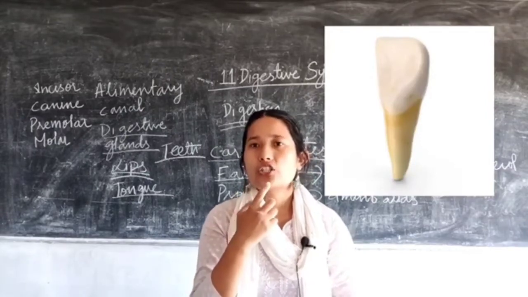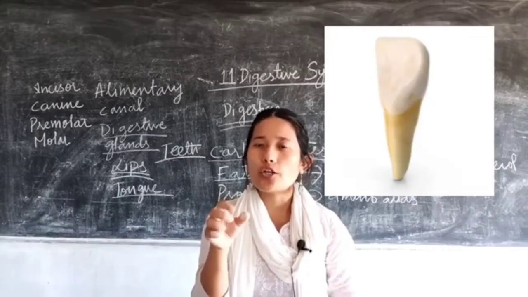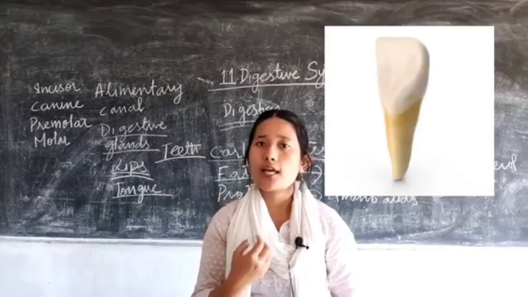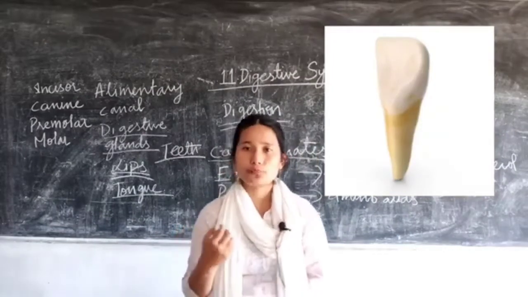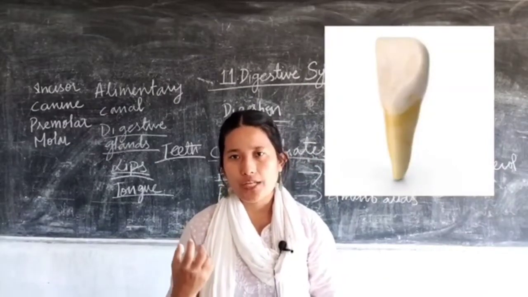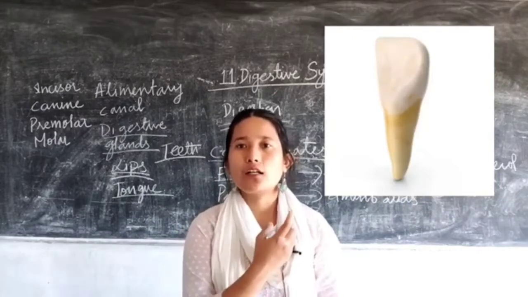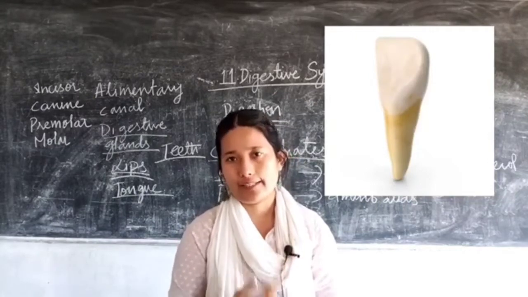So it's a sharp, flat, broad tooth, centrally located, and its function is to cut a bite of food items. I'll give you the picture of the canine and incisor alongside.